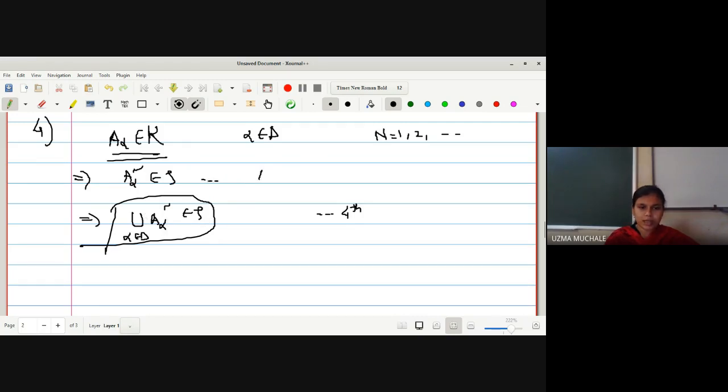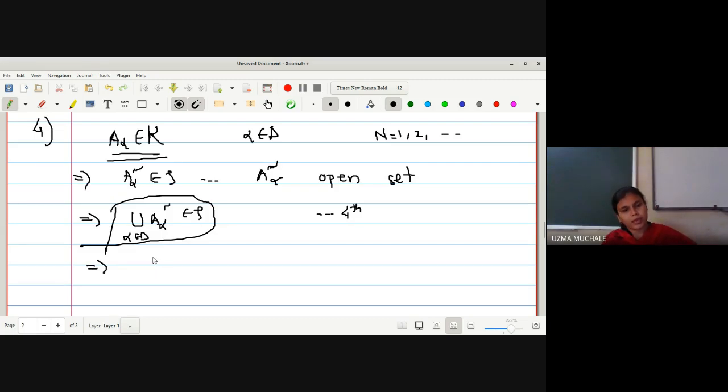So if A alpha are members of K, I can say A alpha complements are members of tau, or we can say they are open sets. If A alpha complements are open sets, we can write the union of all A alpha complements is a member of tau. So now how are you going to prove the result?